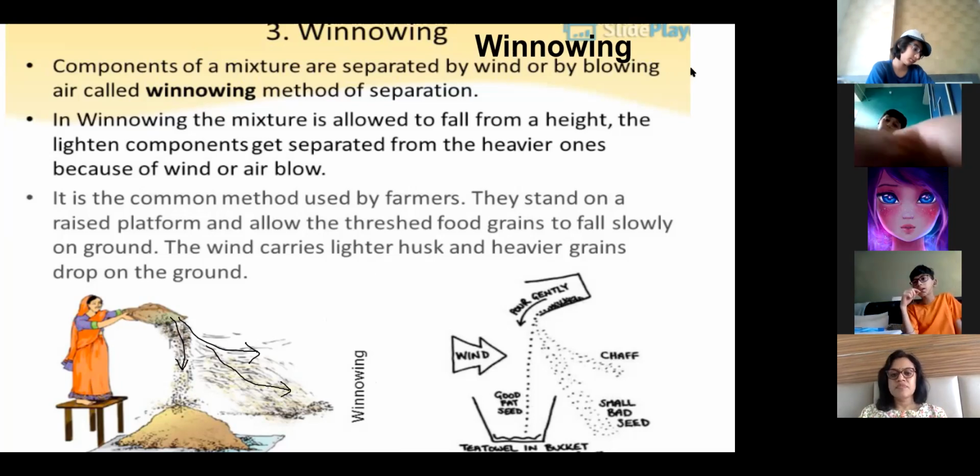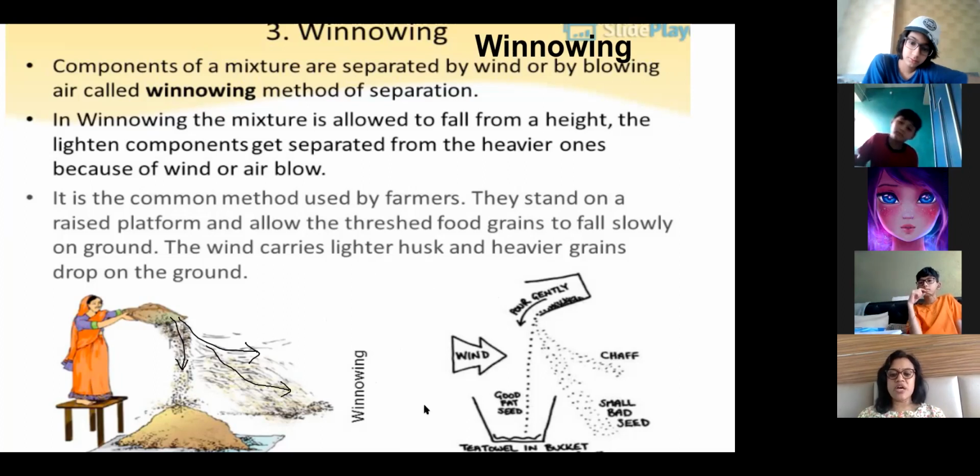No, ma'am. Ma'am, should we write the winnowing topic? Wait, I'll tell you what to write. So here you see the diagram. This diagram you will draw, okay?